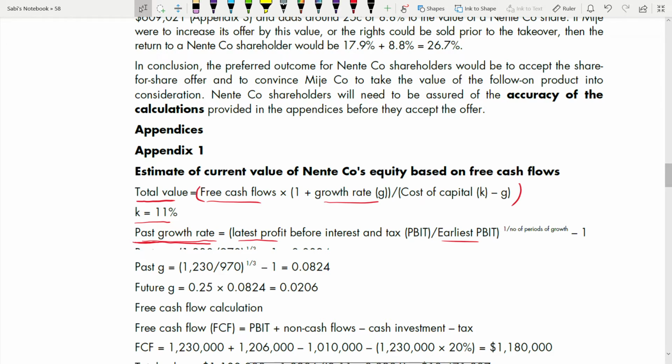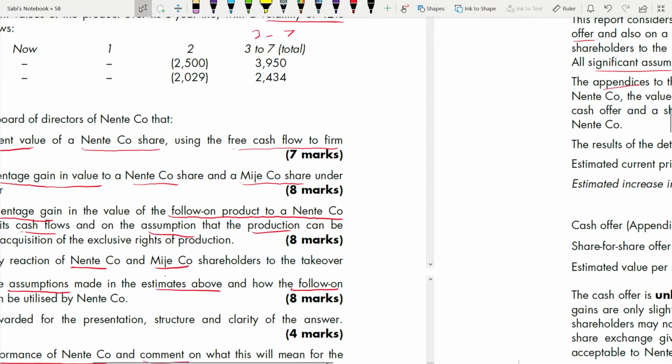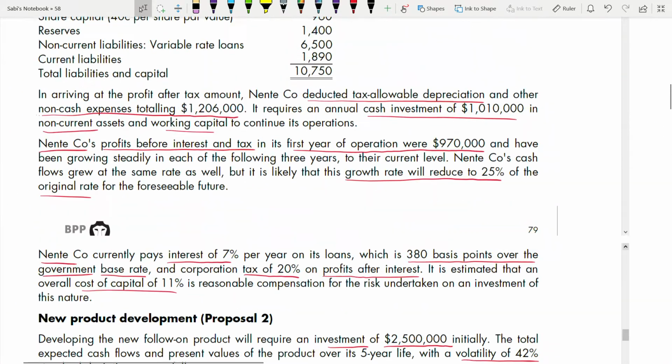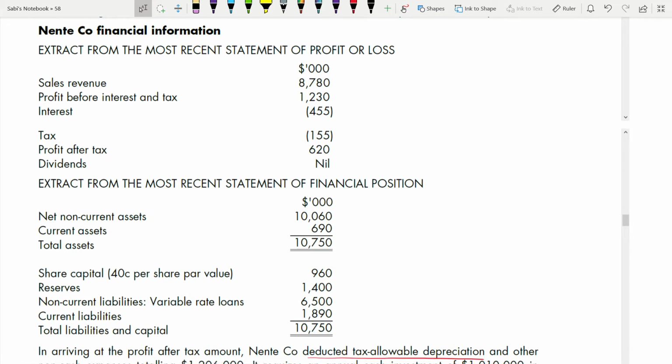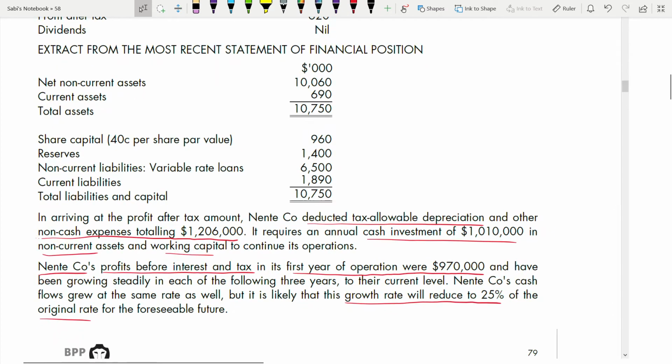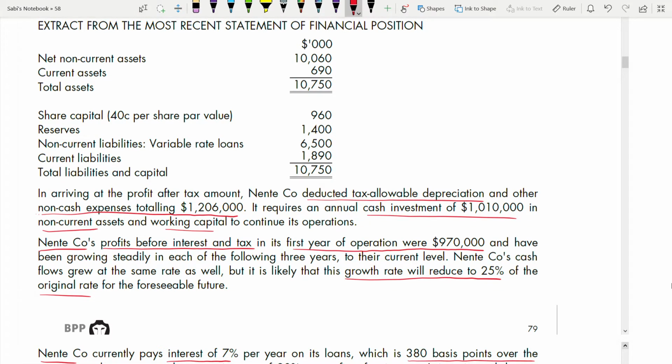Okay. So all these figures, we have to go back. If you see here, profit before interest and tax, it is 1,130. This one. Okay. Oldest. And then Nente's profit before interest and tax in its first year of operation was this one, 970,000.